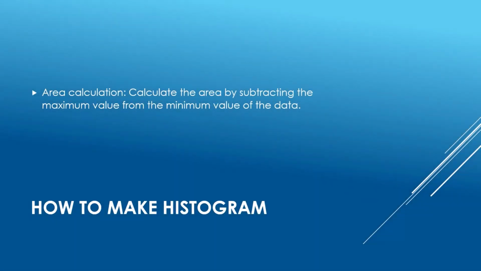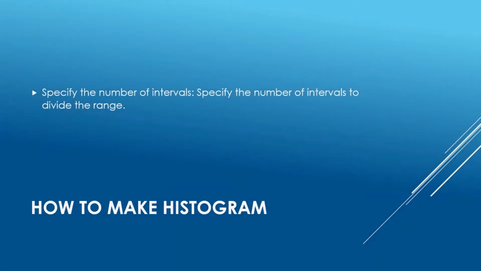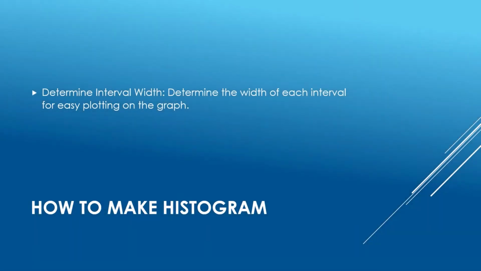Area calculation. Calculate the range by subtracting the minimum value from the maximum value of the data. Specify the number of intervals. Specify the number of intervals to divide the range. Determine interval width. Determine the width of each interval for easy plotting on the graph.